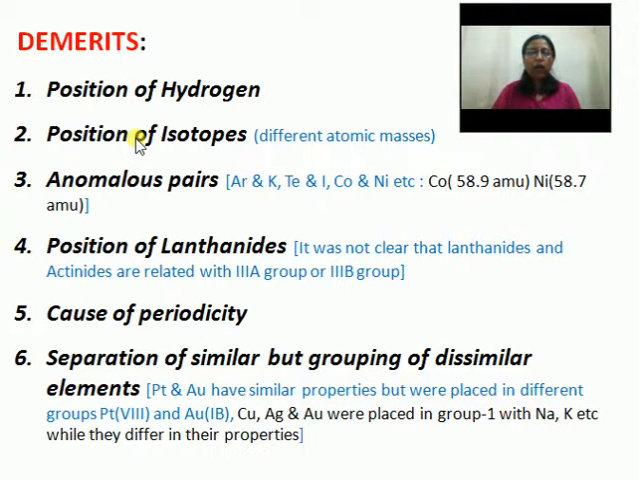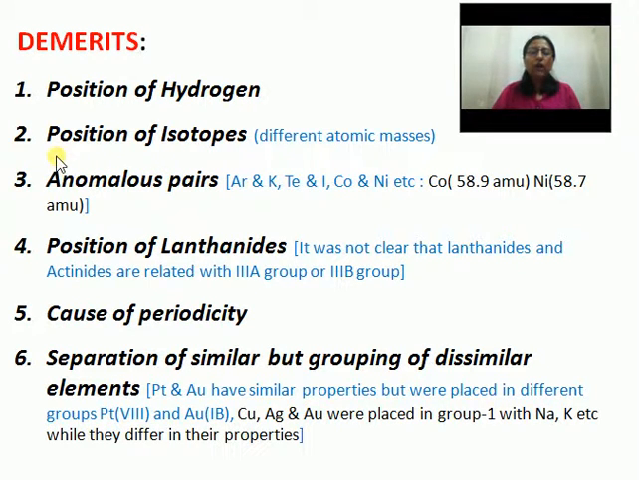Till now, I told you about the merits of Mendeleev's periodic table, but we should know about the demerits of this periodic table also, like the position of hydrogen. The position of hydrogen was not defined by Mendeleev because hydrogen has properties both like the alkali metals and also like the halogens. So it was very difficult to position hydrogen in the periodic table.